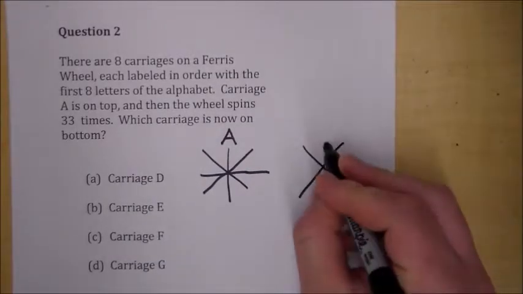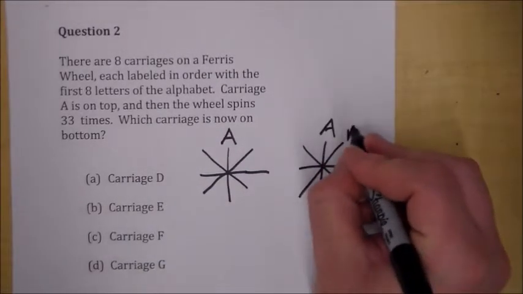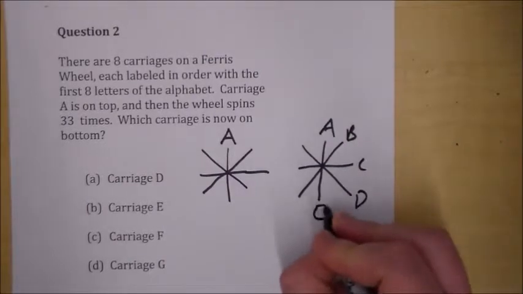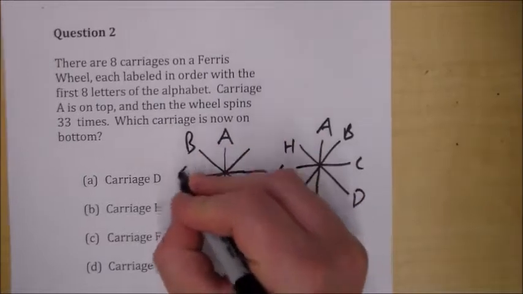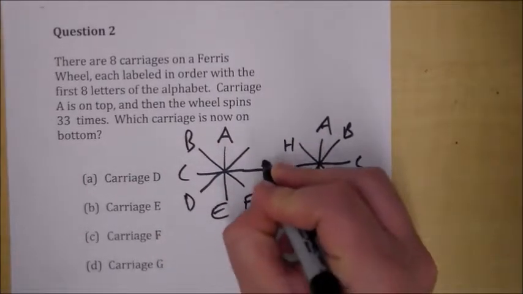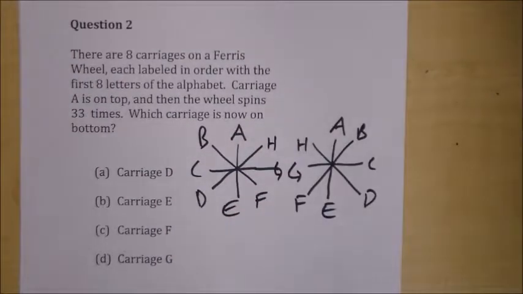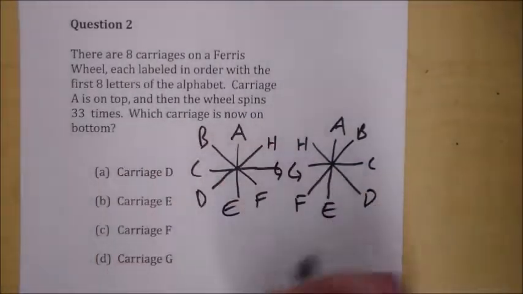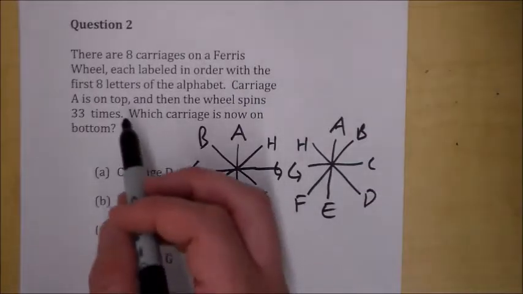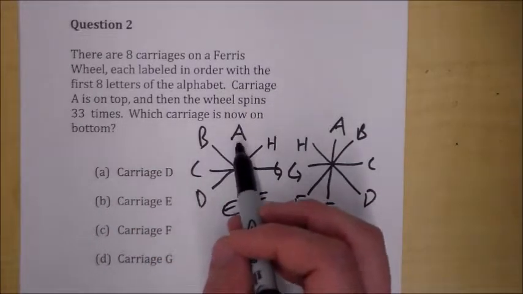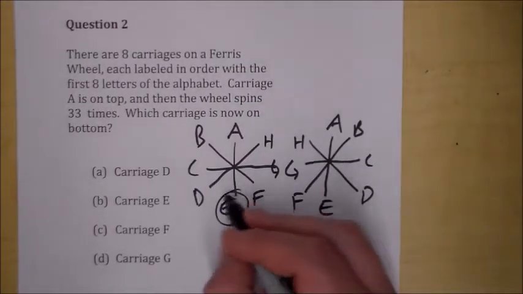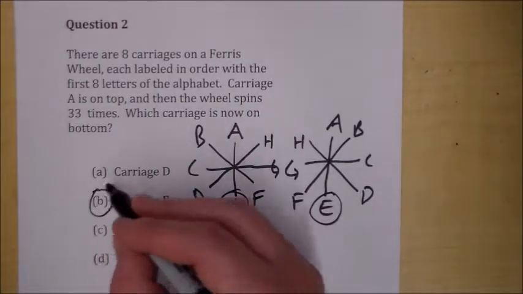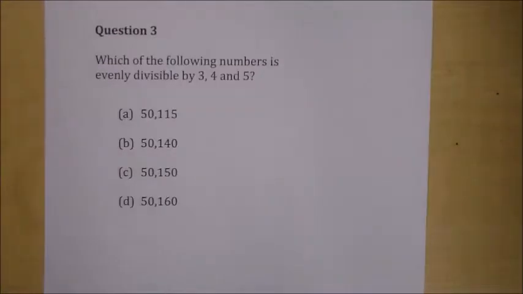So, to make that clear, should it be A, B, C, D, E, F, G, H going one way, or A, B, C, D, E, F, G, H going the other way? You're like, I don't know, but let's see if it matters. All right, so the wheel spins 33 times, and you don't know which way it spins, but it doesn't really matter, right? And then it stops. A is still going to be on top, right? Because it spins a whole time. A is still on top. Which carriage is now on bottom? It doesn't matter. The answer is going to be E. We're good. Okay, question 3.